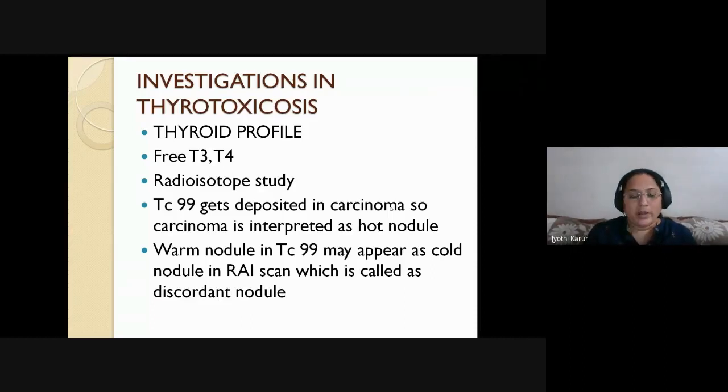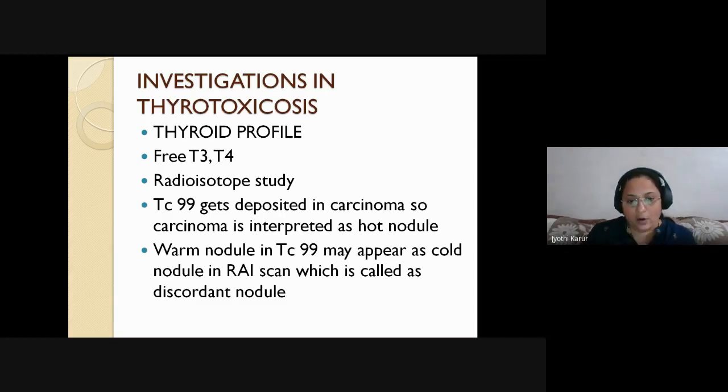Okay. Now, if you see the technetium 99, there are certain glitches in the radioactive studies. Technetium 99 gets deposited in carcinoma. So the carcinoma is interpreted as a hot nodule. So it depends whether you are using radioactive iodine or technetium 99. If you use technetium 99, in a carcinomatous nodule, it might appear as a hot nodule. So you should not get deceived. Whenever there is doubt, you can go ahead and do radioactive iodine study again because you should not miss a carcinoma.